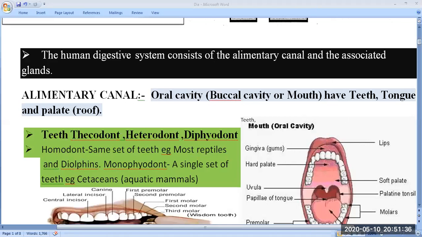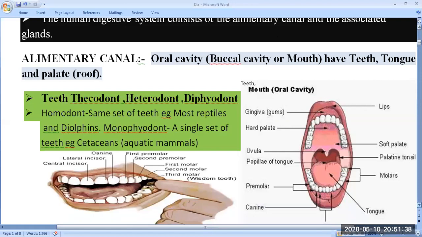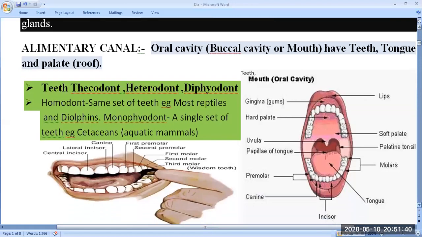Teeth have different types, because human teeth are considered heterodont. Heterodont means there are four different types of teeth: incisor, canine, premolar, and molar. Here first is the canine, and there is only one. Two are incisors: one is called the central incisor, another is the lateral incisor.